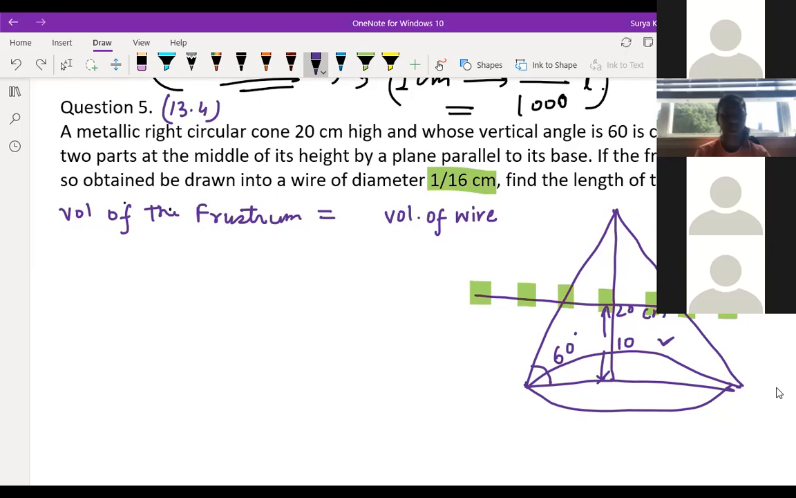How to find the radius, children? Leave this part. This part you forget about right now. What is the radius of the frustum? That you tell me. Forget about this formula first. What is the radius of the frustum? That you tell me. Who will tell me how to find the radius?